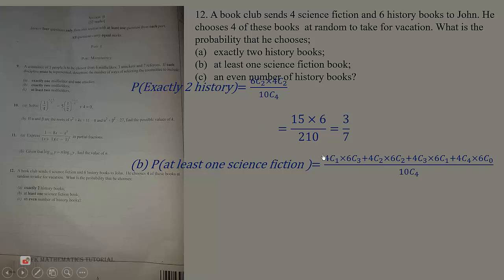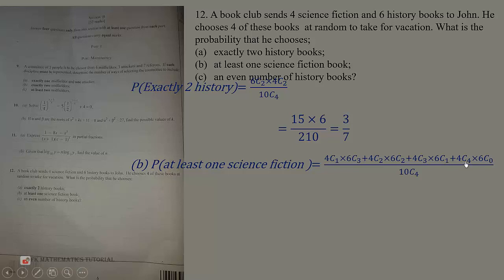So when he chooses 1 science fiction book, then he will choose 3 of the history books. When he chooses 2 science fiction books, then you can choose 2 history books because it's choosing 4. If you choose 3 science fiction books, you can choose 1 of the history books.